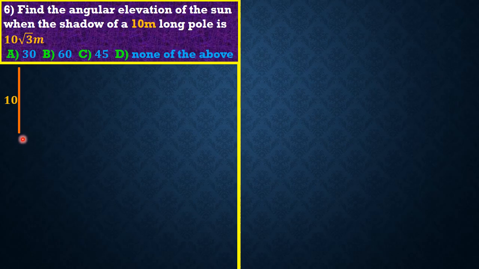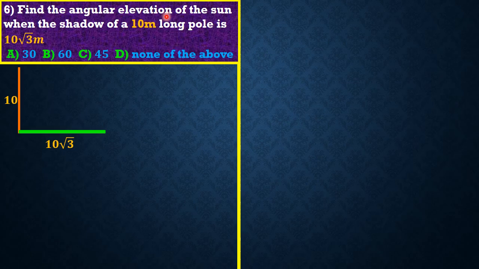So friends, the shadow of the pole is going to be somewhere from the base of the pole in this direction. So guys, this is where the shadow of the pole is going to be, and the value of the length has been given as 10√3. So the shadow is somehow longer than the pole itself.